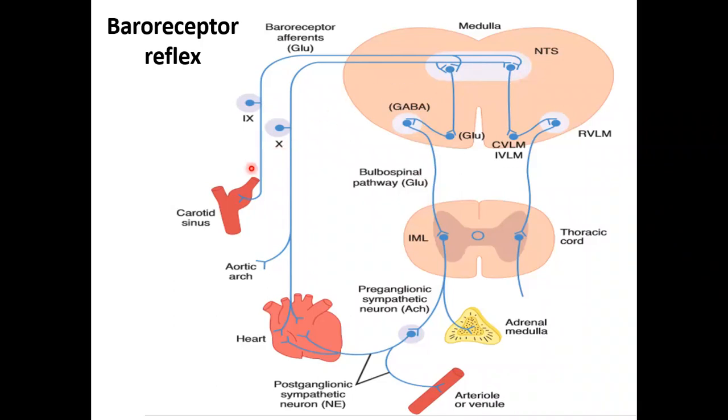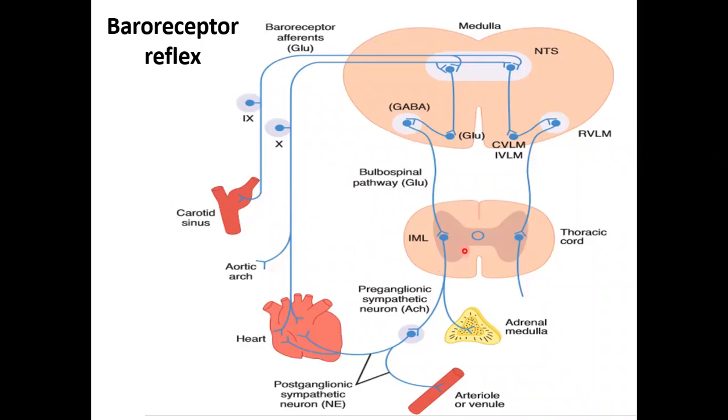Now, whenever there is a decrease in blood pressure, the baroreceptors in the carotid sinus and aortic arch do not get stimulated. So when they do not get stimulated, the nucleus tractus solitarius receives an impulse that baroreceptors are not stimulated. Therefore, through GABA, an inhibitory neurotransmitter, the vasomotor center gets stimulated because there is a decrease in the blood pressure.